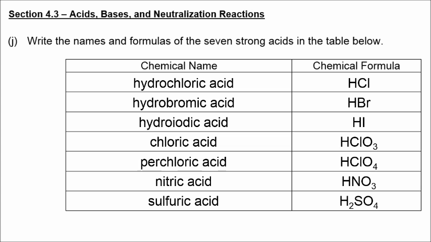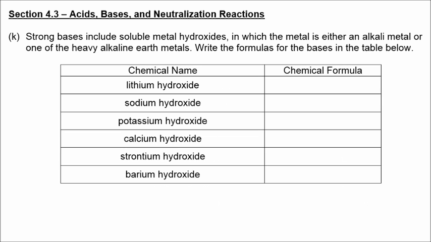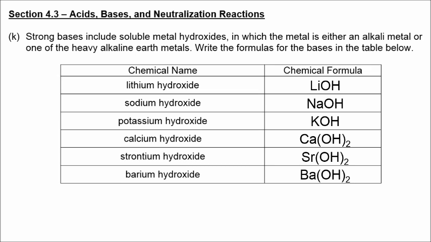And it's a good idea to memorize these. That will help you write net-ionic equations for acid-base neutralization reactions. So the strong bases include soluble metal hydroxides, such as alkali metal hydroxides, and some of the alkaline earth metal hydroxides like calcium, strontium, and barium.